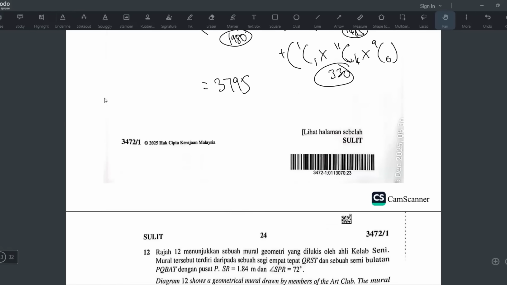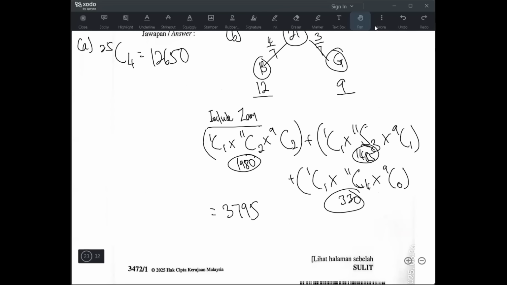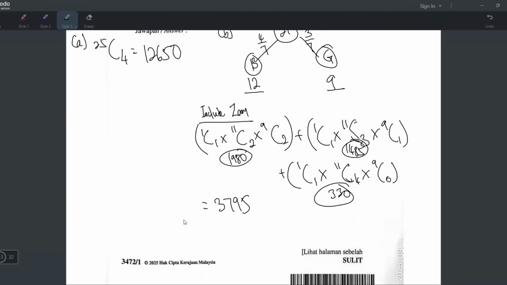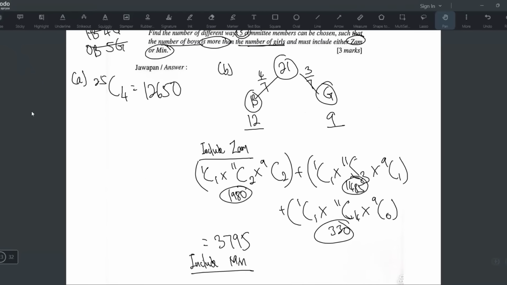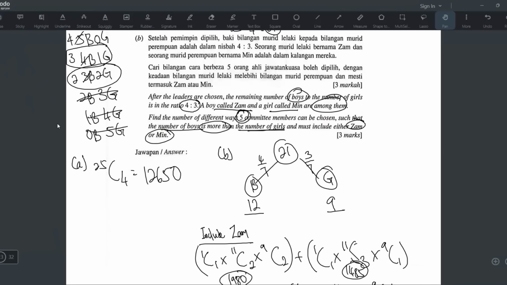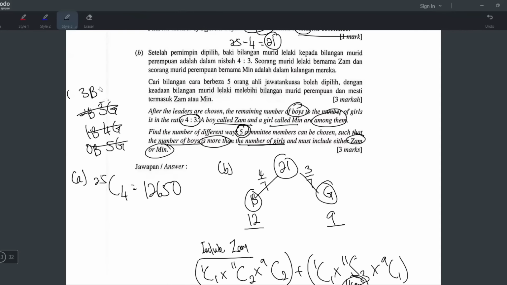But we have to calculate another one for including Min. So let's write here. I need space. Include Min, but you have to make sure the boys are still more than the girls. So let's do the first one. If I include Min, what happens? I think this one has to reset, back to 3 boys 2 girls, 4 boys 1 girl, 5 boys 0 girls, right?